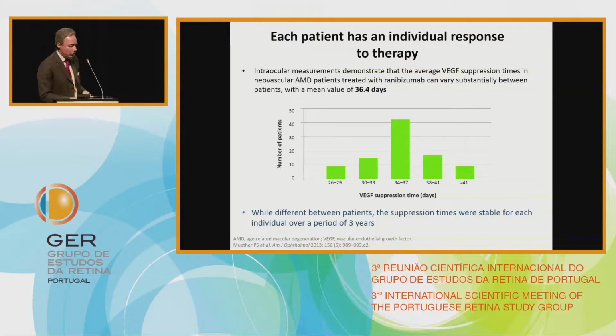But why do we decide to do this? It's not a number that we like: 1 injection, 2 injections, 3 injections, loading phase, treat and extend. Our knowledge is based on the observation of the half-life of VEGF inside the vitreous. These are important numbers. This is the average, because in each patient the half-life of the drug inside the vitreous changes. So the average for what concerns ranibizumab is almost 37 days of life of the VEGF inside the vitreous.